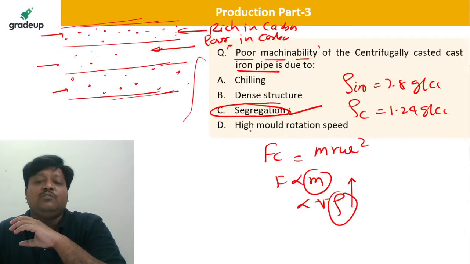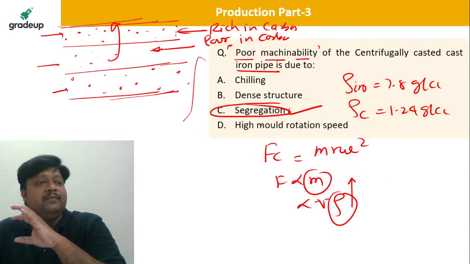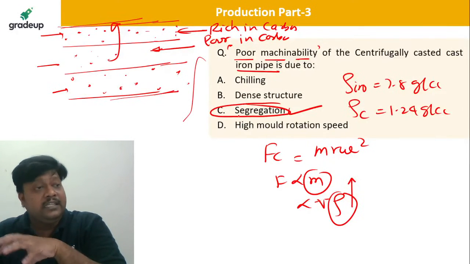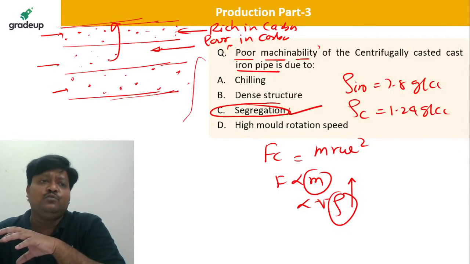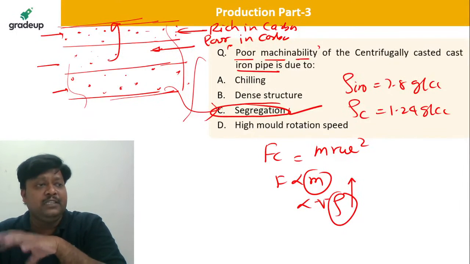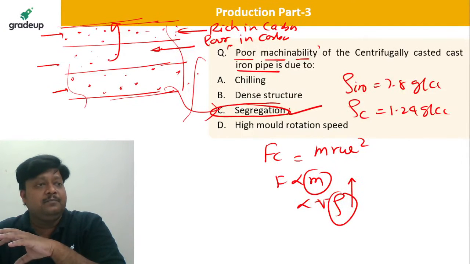The higher the density, the more it goes away from the center, and the lighter impurities stay there. They are not getting fully separated, that is what I am saying, but they are creating a structure like this. Yes, this is correct. This happens in the case of cast iron: when you centrifugally cast it, it produces the segregation effect.